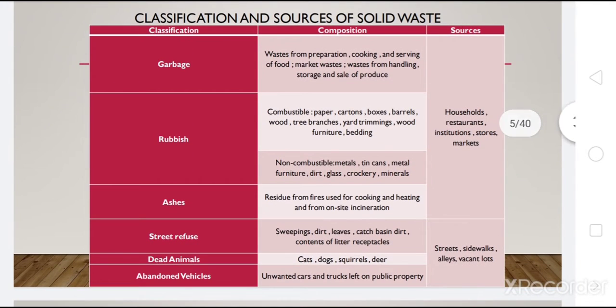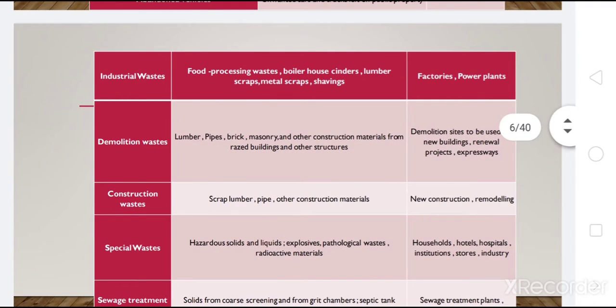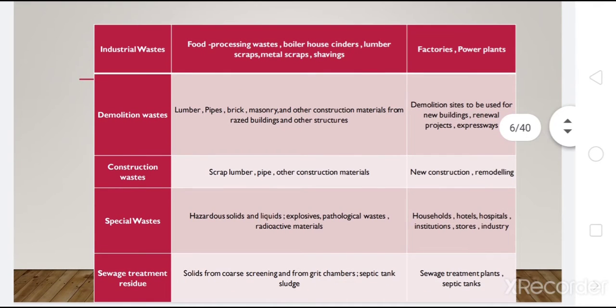So, what are the sources of municipal solid waste and what are the classifications of municipal solid waste? The municipal solid waste generally has the following classification: garbage, rubbish, ashes, street refuse, dead animals, abandoned vehicles, industrial waste, demolition waste, construction waste, special waste, sewage treatment residue, etc. These are all the classifications of municipal solid waste.